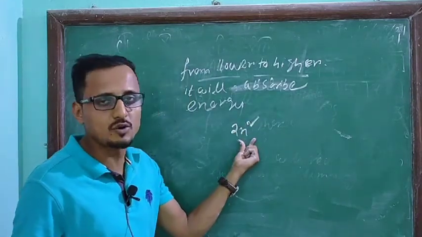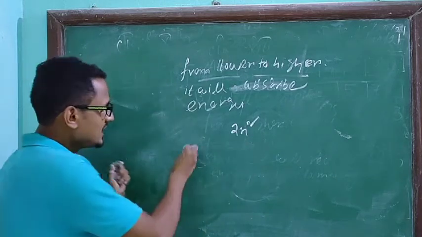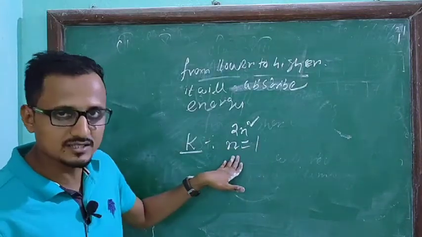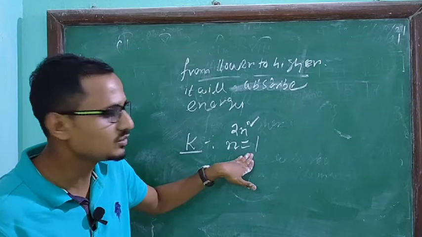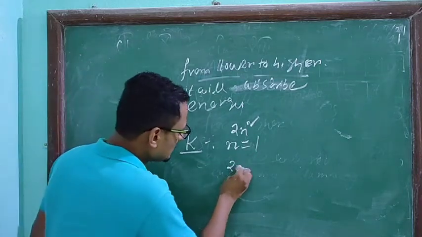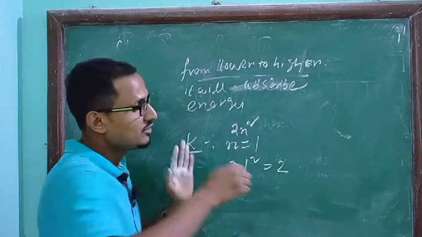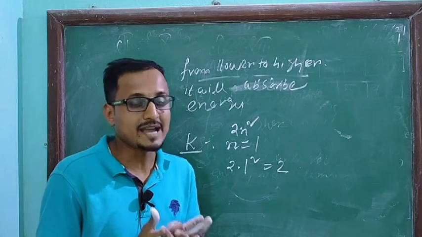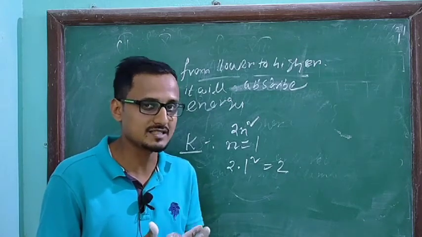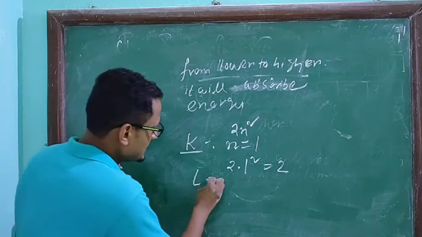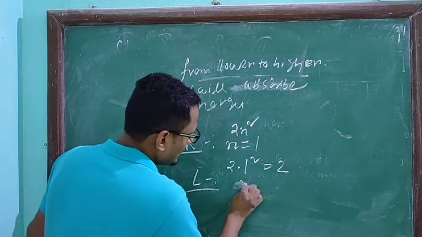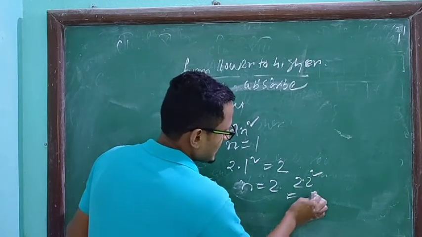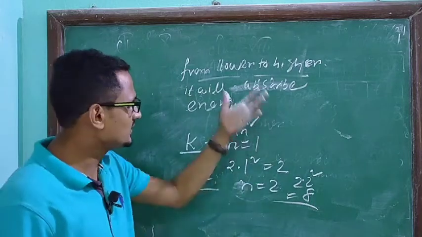Just for K orbit, what is the value of n? It is the first orbit above the nucleus, so here the value of n is equal to 1. So for K orbit, 2 into 1 square, that means 2. The maximum number of electrons that can be present in K orbit is 2. For L orbit, the value of n is 2, so the maximum number of electrons is 2 into 2 square, so it is 8. Subsequently you will calculate.